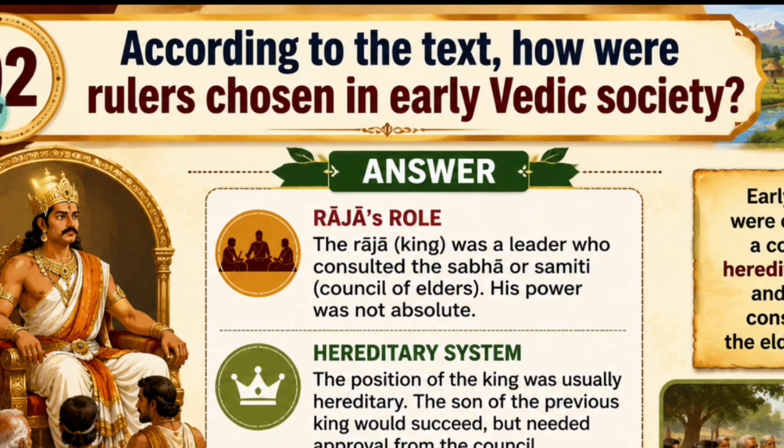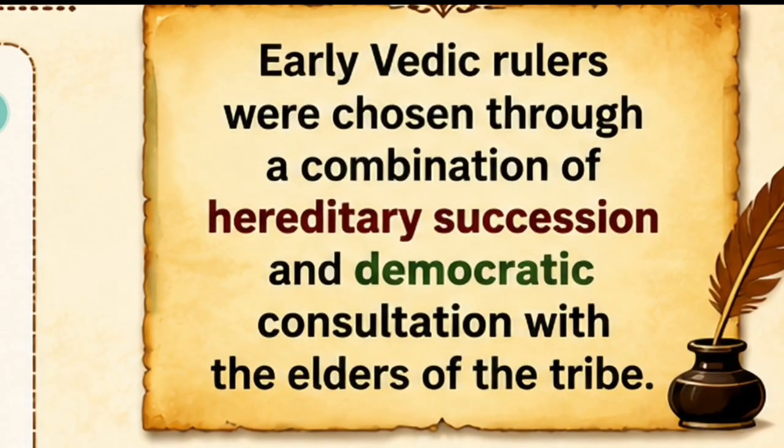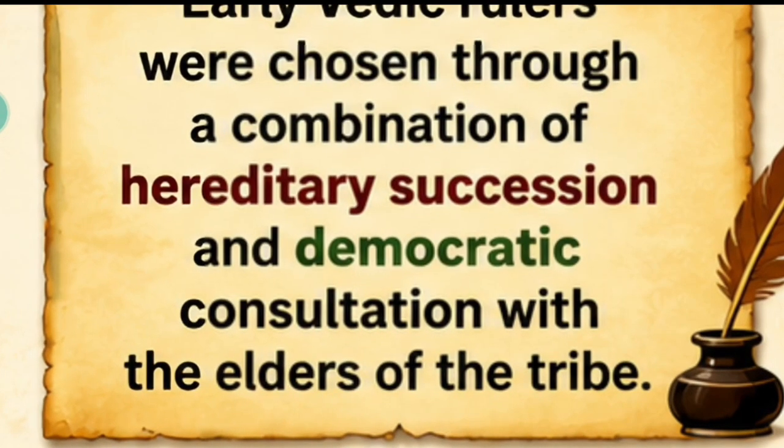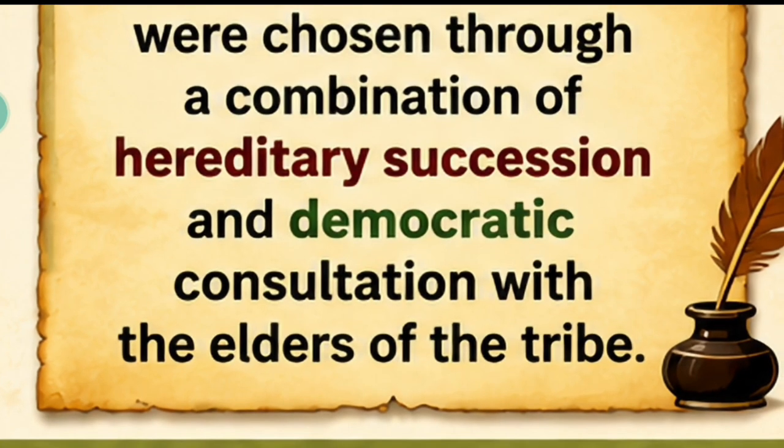So what was the system, what was the procedure to choose rulers in Vedic society? The first point is this: early Vedic rulers were chosen through a combination of hereditary succession and democratic consultation, okay. You need to understand, there was a combination. Hereditary succession means when the king is there, his son will be the next king. After that, democratic consultation was also there, where elders are there. There were assemblies like Sabha and Samiti, and they used to make decisions about it.